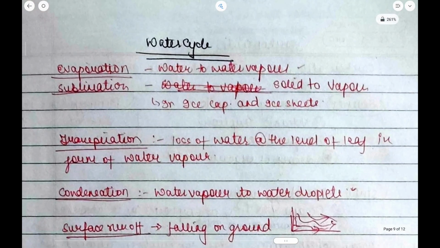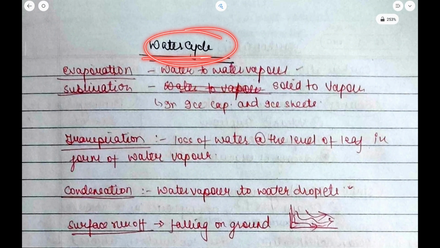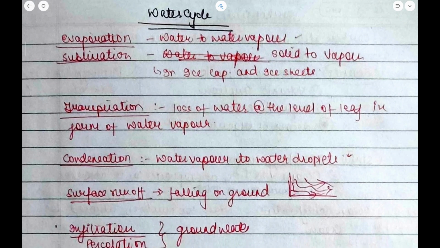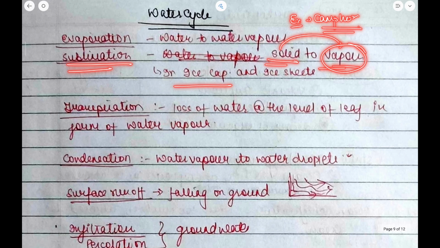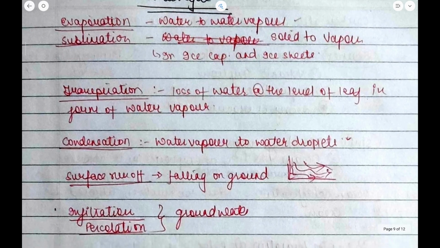Now next, if I talk about the water cycle, there are some phenomena that you need to know about. The first one is evaporation. It is the conversion of water to water vapor. Now sublimation is a process in which a solid is directly converted to vapor. You can quote an example of camphor here. In ice caps and ice sheets, the solid directly turns to vapor. In environmental terms, this can also be an example. So a general example of sublimation is camphor.